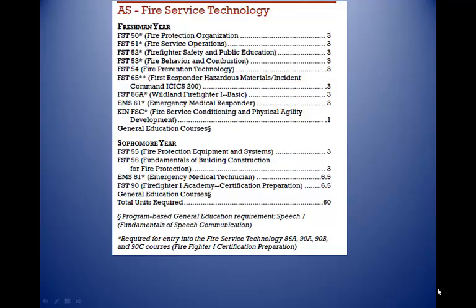This list is from the online general catalog. It shows the major courses required for the AS degree in Fire Service Technology. You can see that there is a total of 14 major courses required, including the program-based GE requirement for this AS degree. You need to complete both the ASGE courses and major courses, plus complete a minimum of 60 degree applicable units for your AS degree in Fire Service Technology.